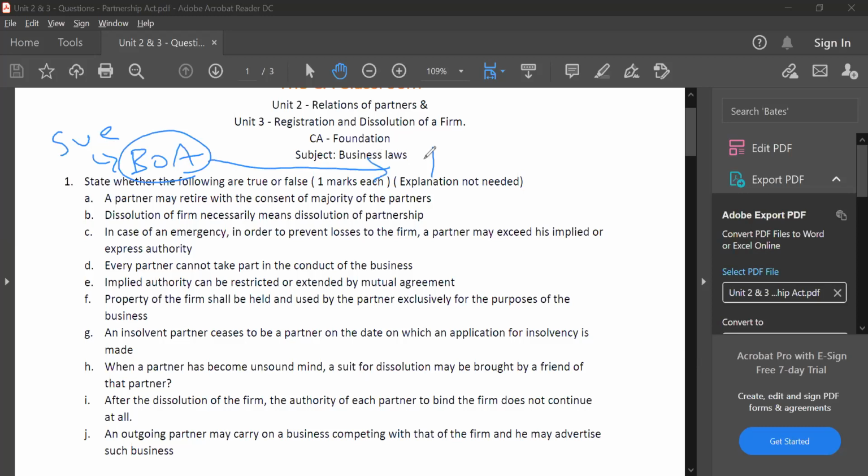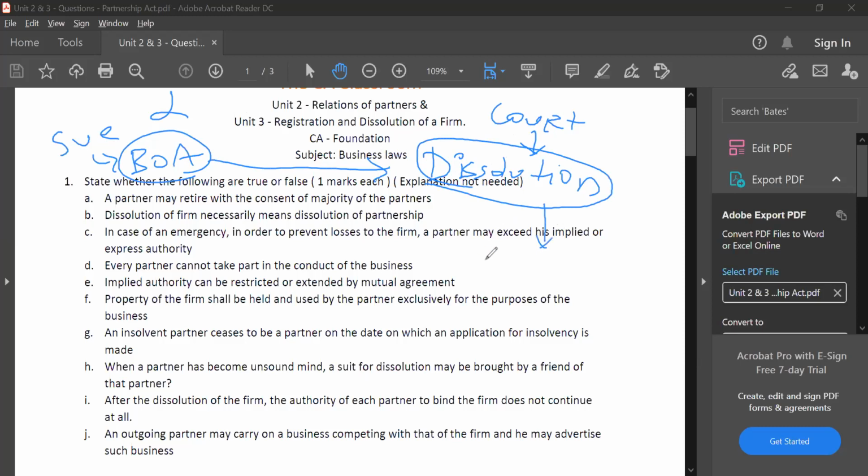However, where the firm is going to dissolve, in case of dissolution of the firm because of a court order, then minor need not sue, because when the firm goes into dissolution, automatically the books of accounts will be handed over to a third party known as a liquidator, who will take care of the dissolution and give all the money to whom it is duly going. So minor generally has the right to sue for accounts. Exception is in case of dissolution, he will not sue because the court has given the order.